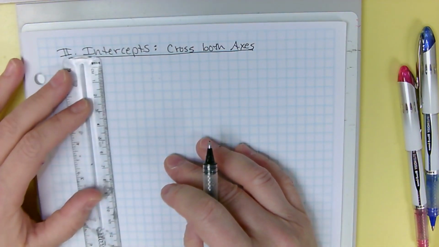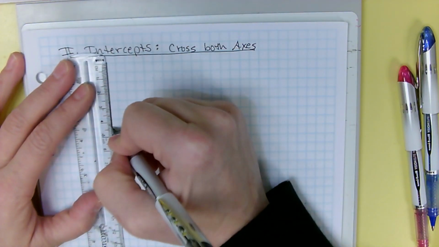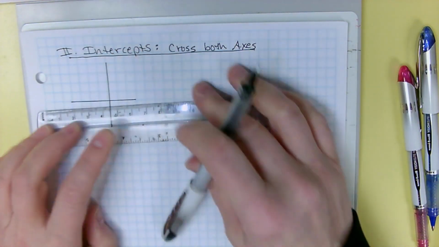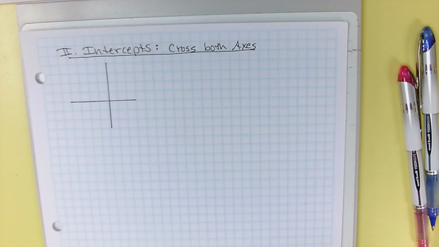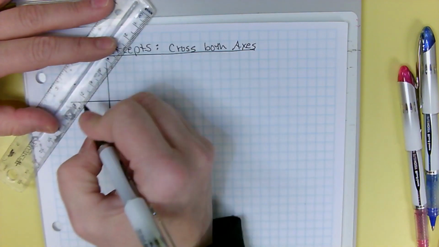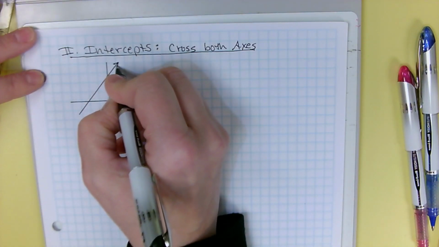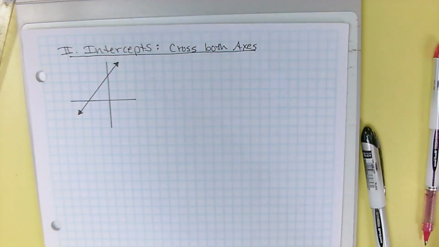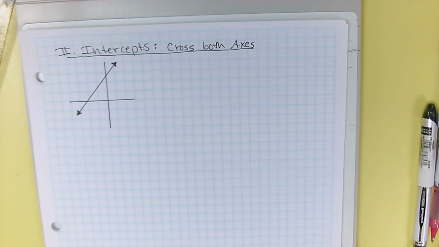Okay, so I want you to draw a very tiny little graph, not very big, silver dollar size. All right, so we're going to draw a line on our little tiny graph. All right, and let's talk about intercepts.